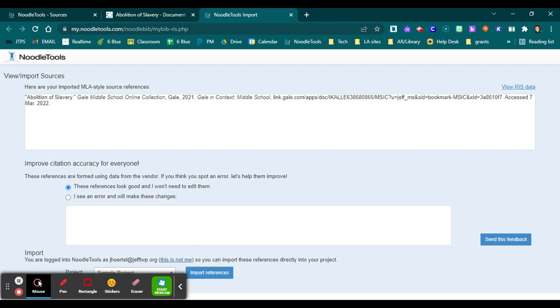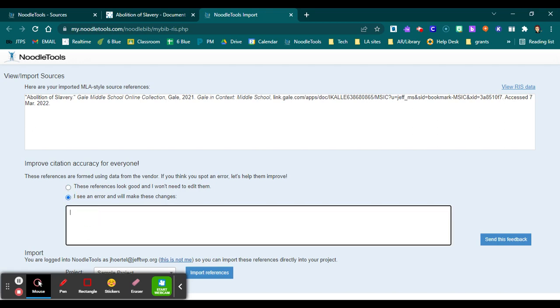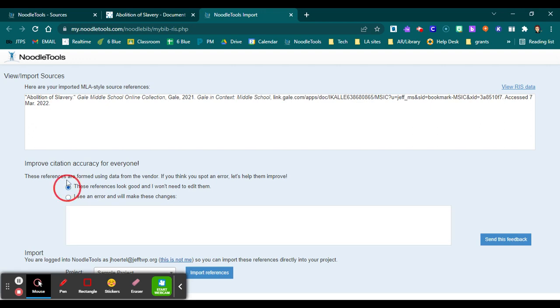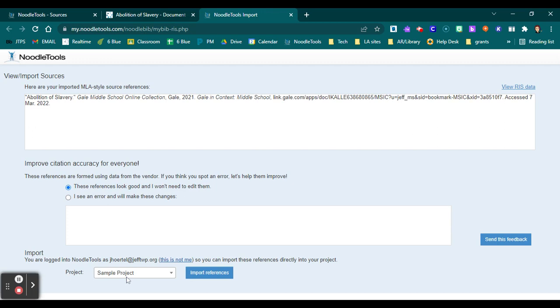So if you look through it and you feel like this is the right way, it has all the information, it's formatted correctly, you can say, yes, looks good to me, I don't need to edit it. If you think you see an error, you can click here and then you can tell them what changes you want to make. But for the most part, I would say we can say it's pretty good.